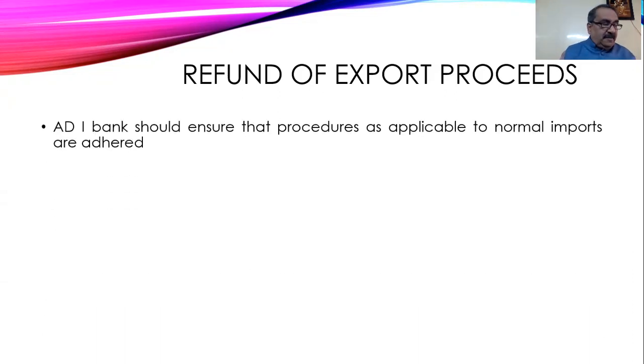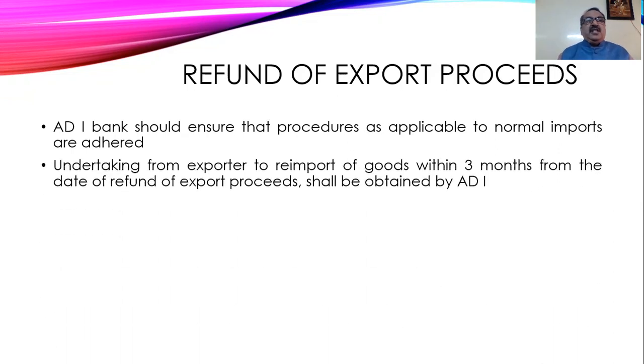What other things should the authorized dealer ensure? The procedures applicable to normal imports must be adhered to. Then an undertaking from the exporter to re-import the goods within 3 months from the date of refund of export proceeds shall be obtained. Okay, now we have an export amount and there is a refund.